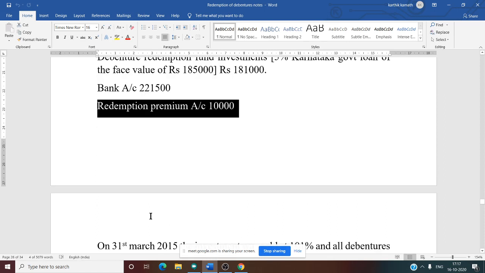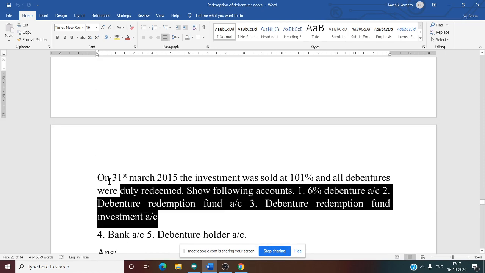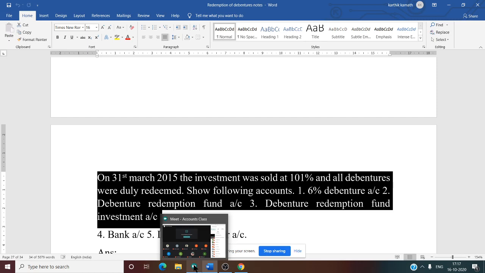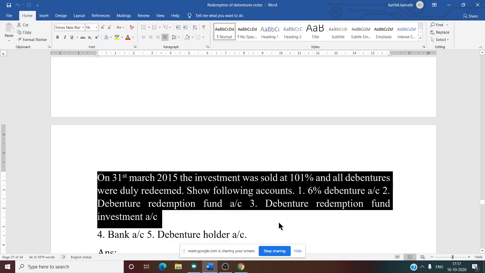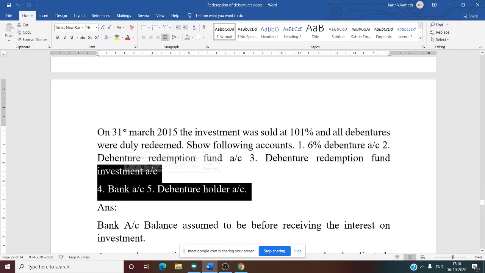So now, next thing, on 31st March 2015, investments were sold at 101%. So it is sold at more than the actual value, so in this case there is a profit. More than 100% means there is a profit. And all debentures were duly redeemed. Show the following accounts: 6% debenture account, debenture redemption fund account, debenture redemption fund investment account, bank account, debenture holder account. All the accounts you need to do.